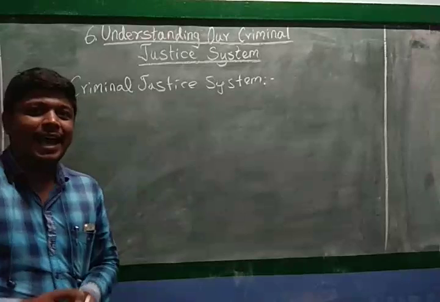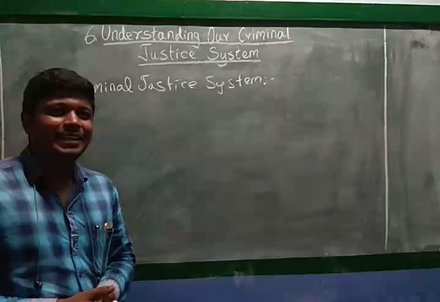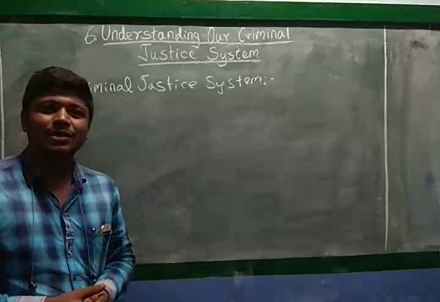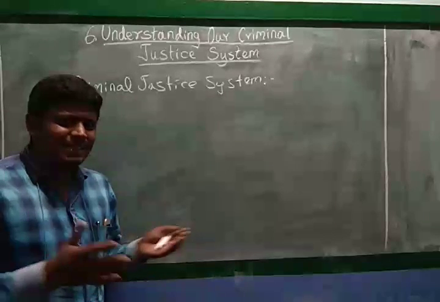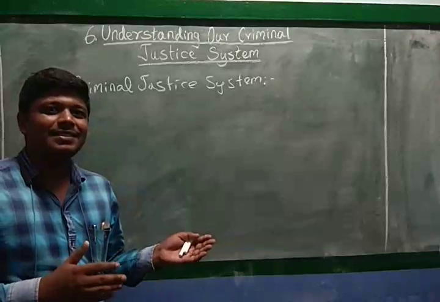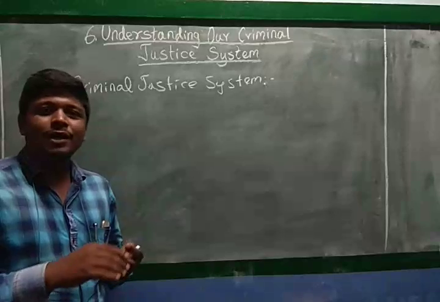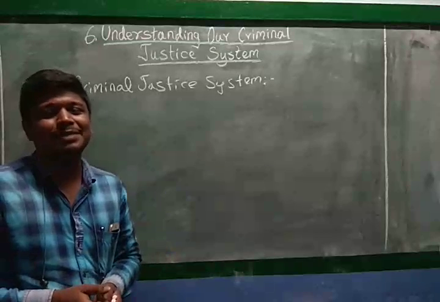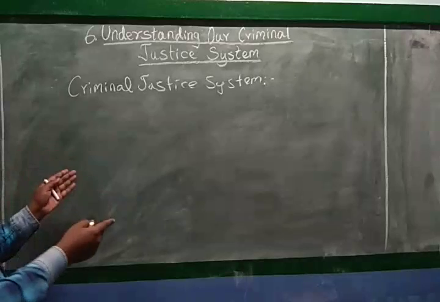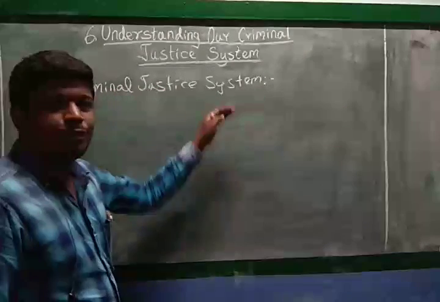An act or a deed which is against the law is said to be what? A criminal offence, right? And what are the examples for criminal offence that we have seen in the previous class? That is murder, theft and also dowry cases come under what? Criminal case, right?